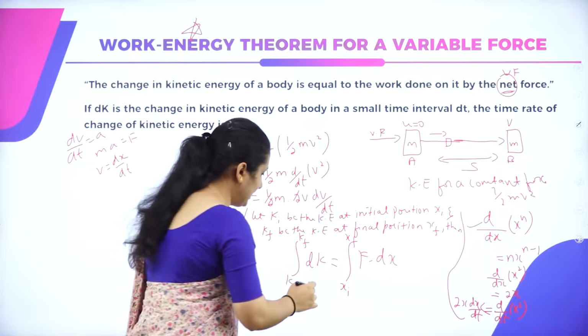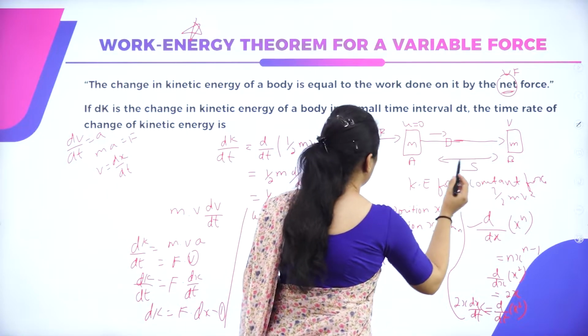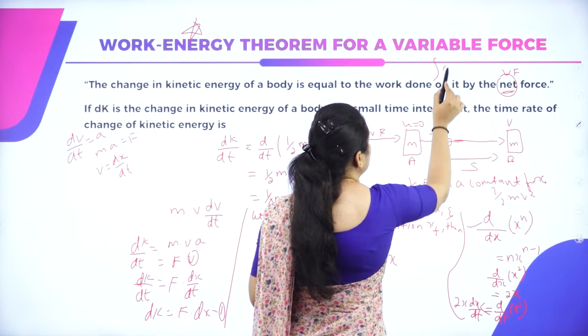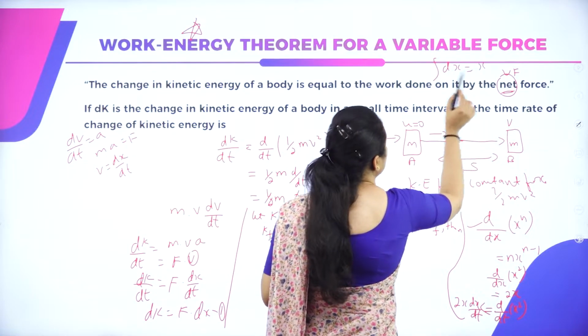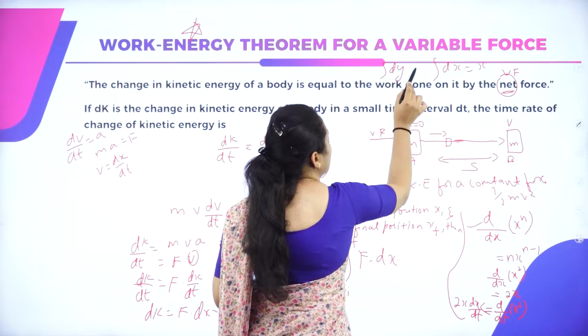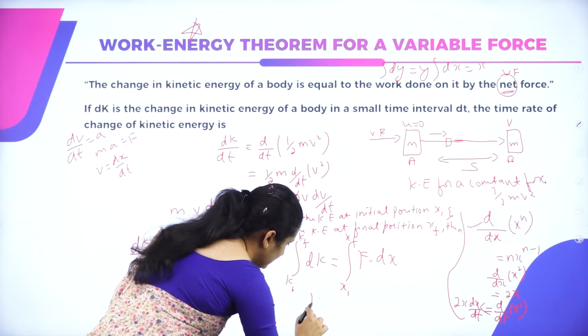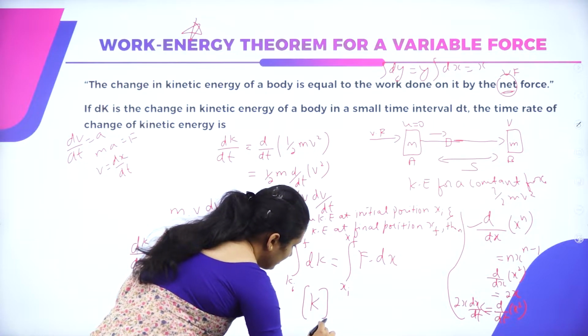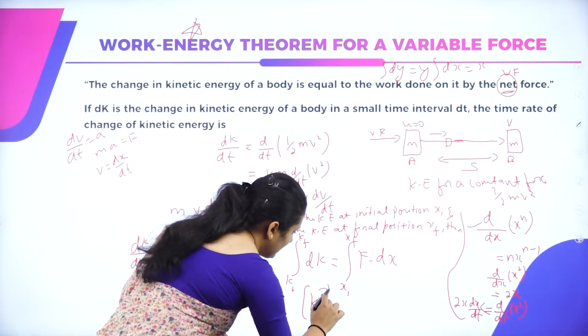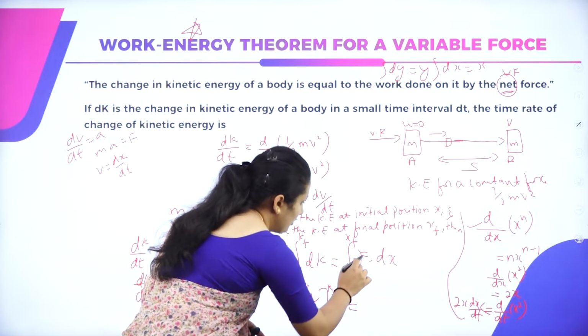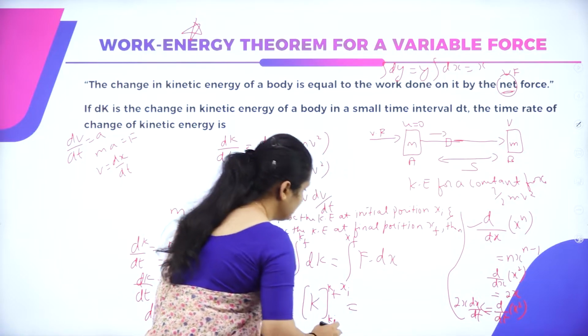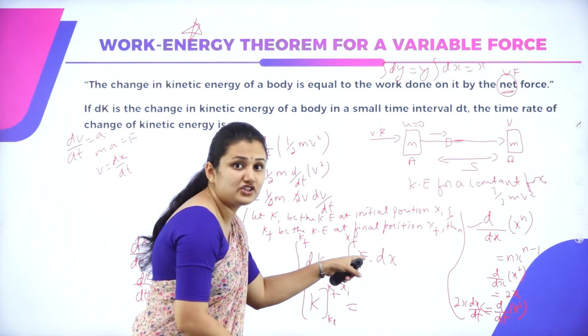So how will you integrate now? If integration of dx is x, integration of dy is y, similarly integration of dk is k. Taking the limit as it is, what is the integration here? F is a function of x.